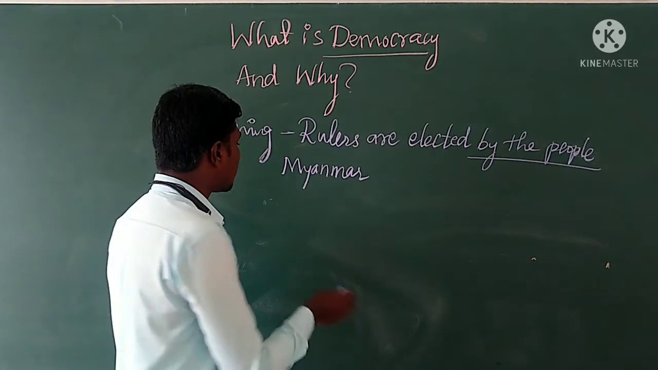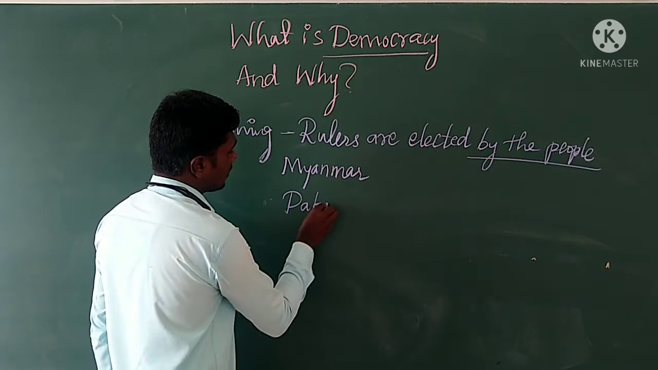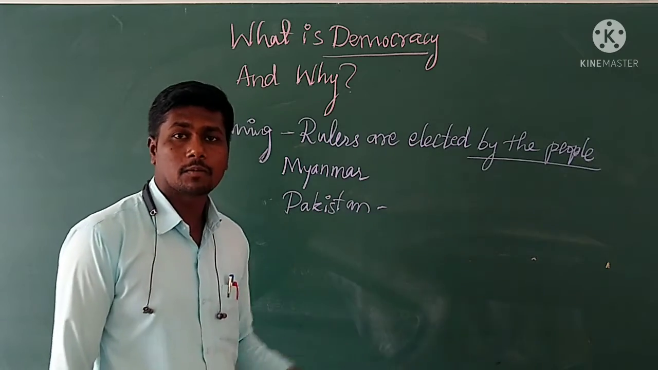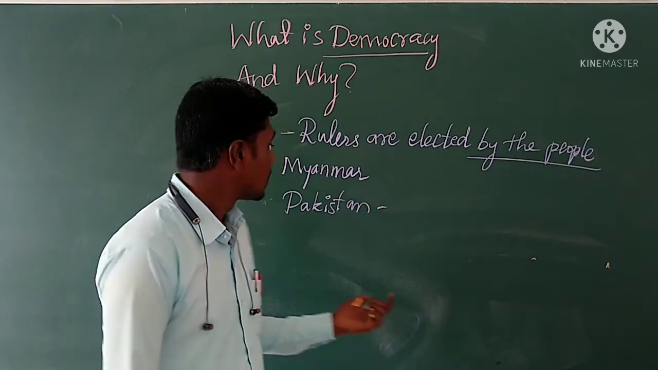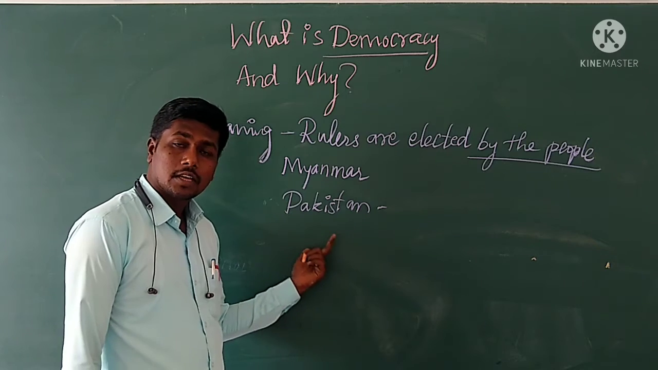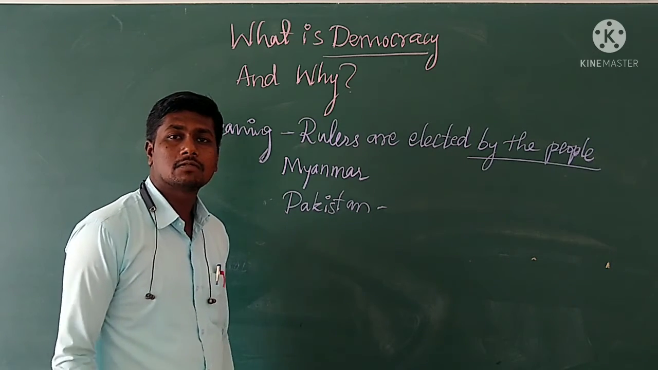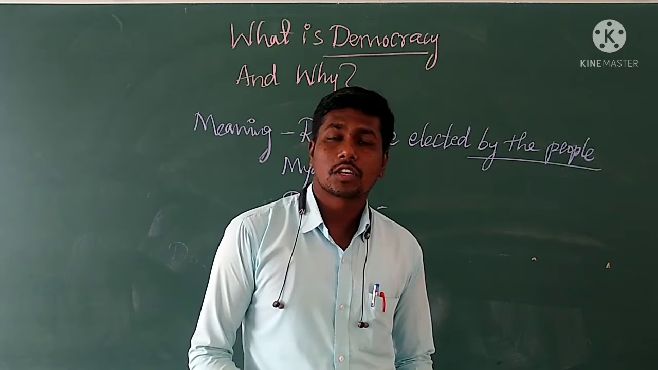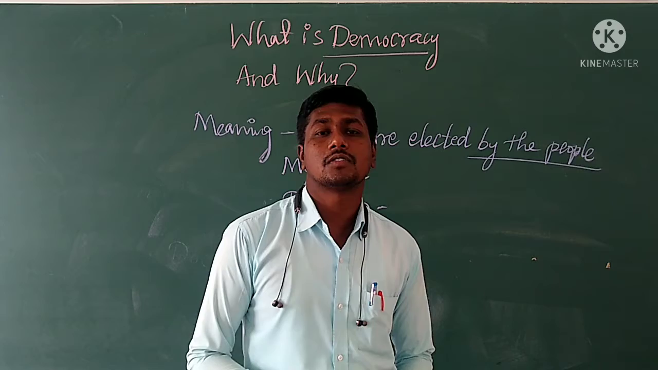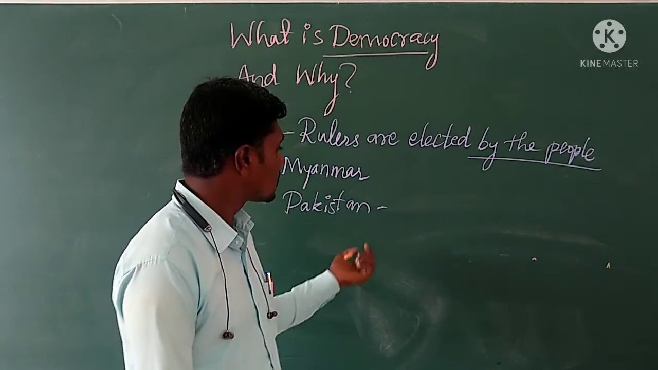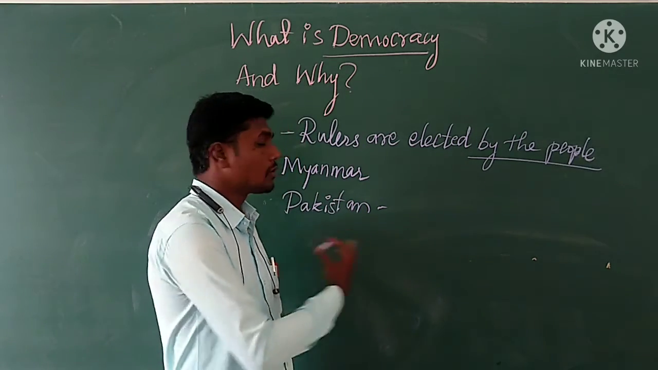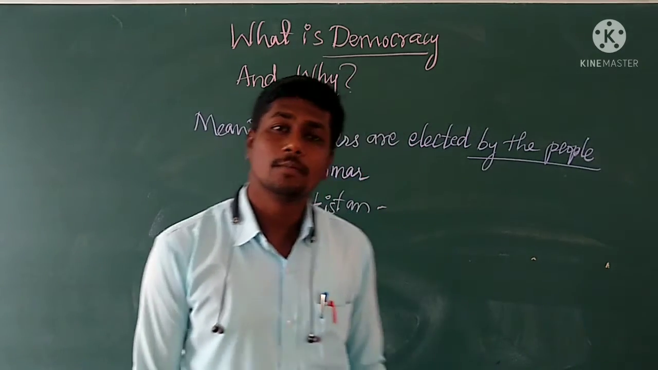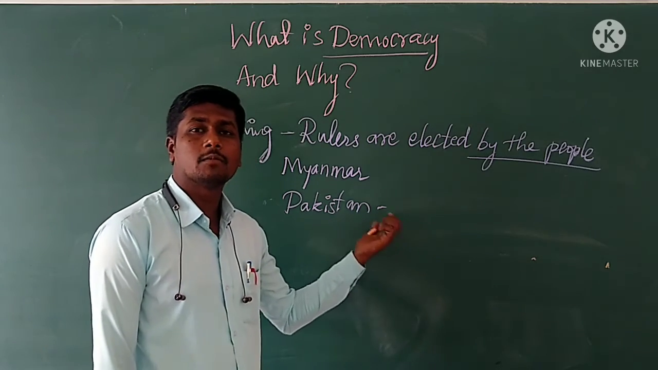And the rule of Pervez Musharraf in Pakistan during the 2000s. These were not democratic rules. Why? Because Pervez Musharraf was the army general, the commander-in-chief, and he too was not elected by the people. Then how did they rule the country? Because they had control over the whole military. Because of this, they became rulers.